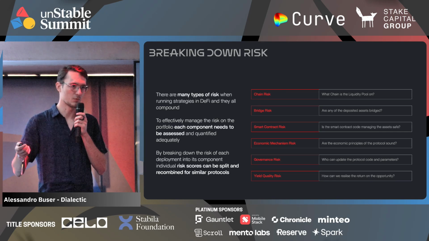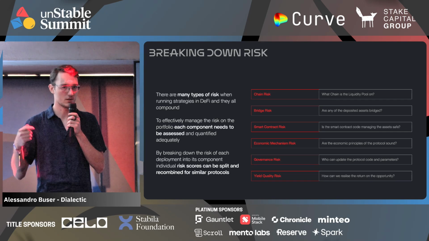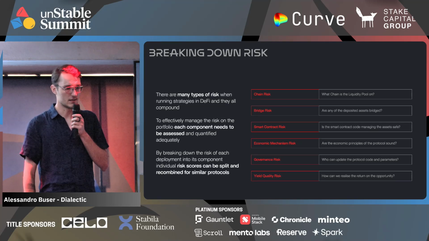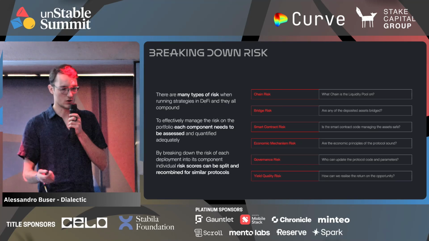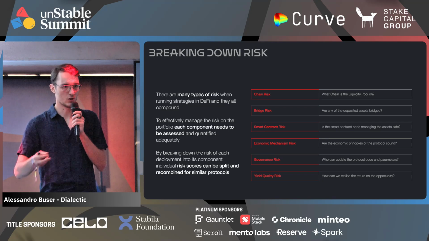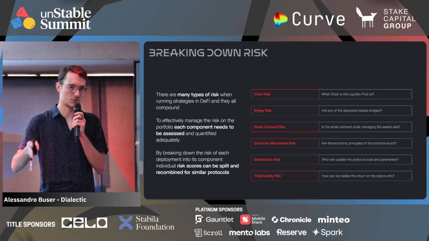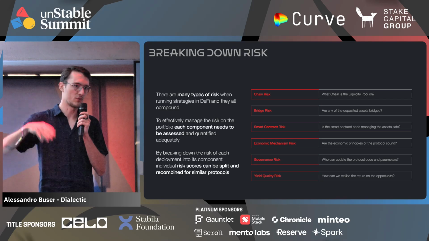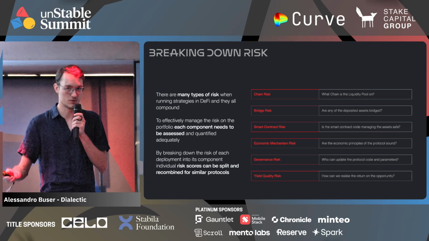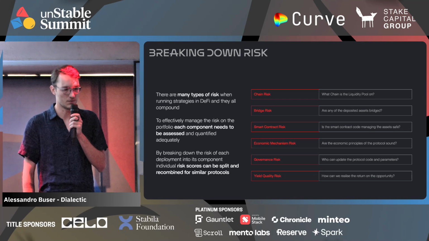So a lending market needs to have good risk management around collateral and liquidation risk and all of these things. And then we also look at governance, of course. This is mainly about upgradability, because whenever we take exposure to a protocol and to the smart contracts of the protocol, we look at a snapshot of how the protocol is set up. But if it is upgradable, the risk profile may change from one day to the other if the smart contracts change, if there is an upgrade to the implementation, and so on.